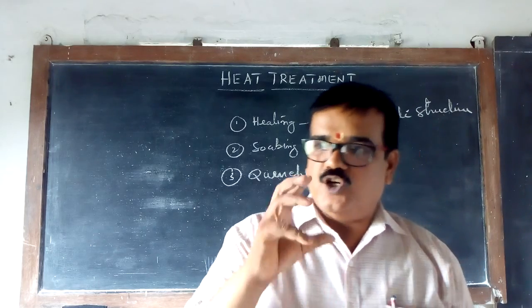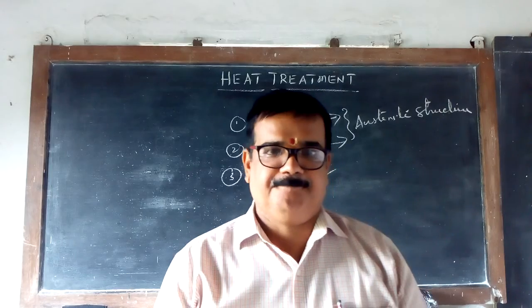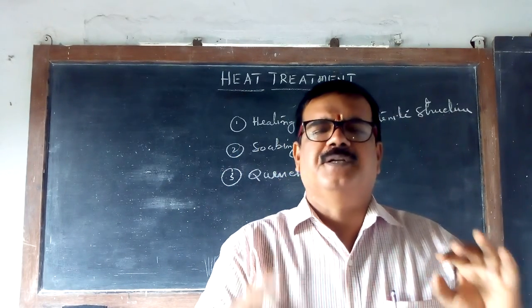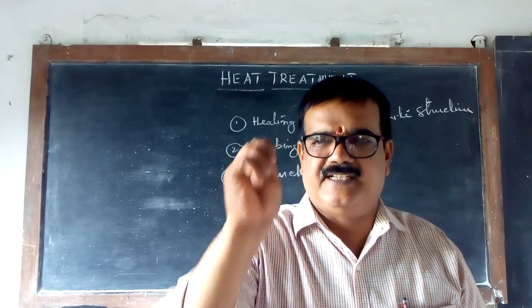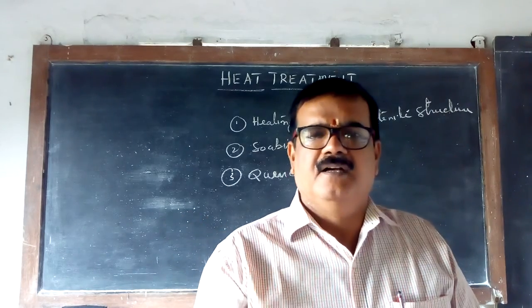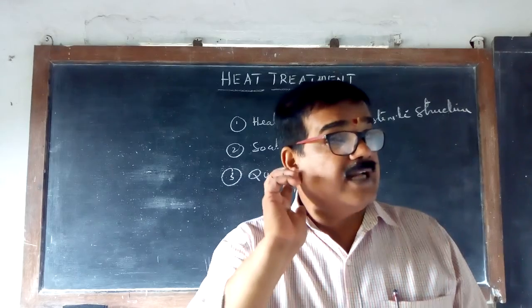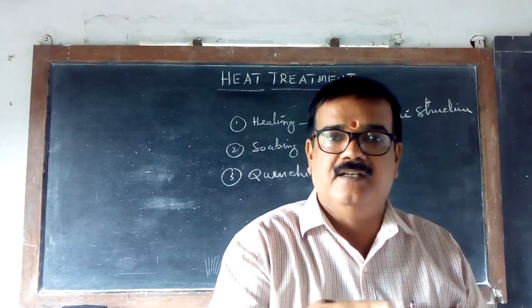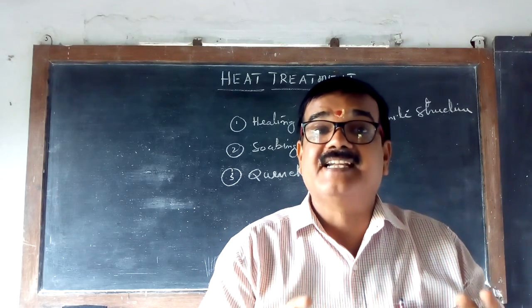Normalizing means, when you prepare a component, you do a lot of operations on it. You may do hammering, heating, forging, turning, shaping, milling, whatever the work. Because of all this, the molecular arrangement in the steel gets disturbed.